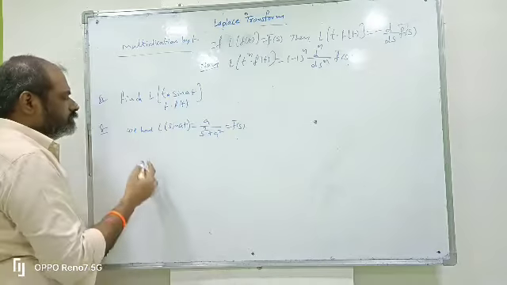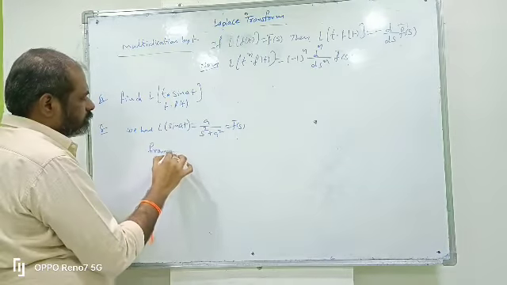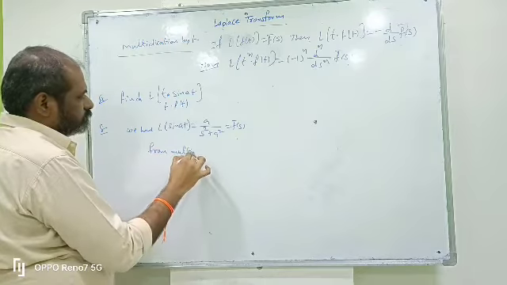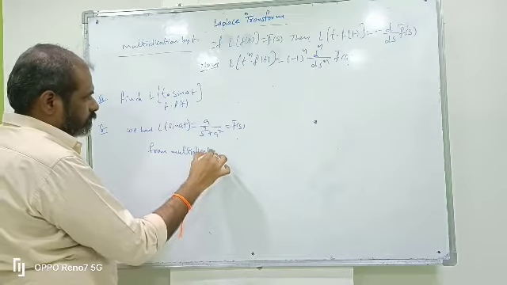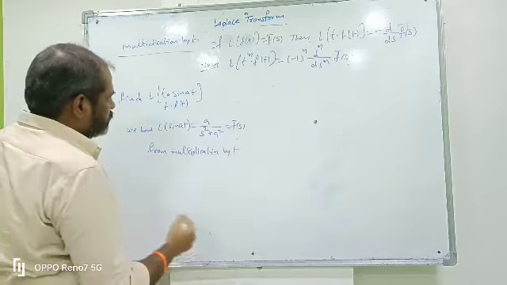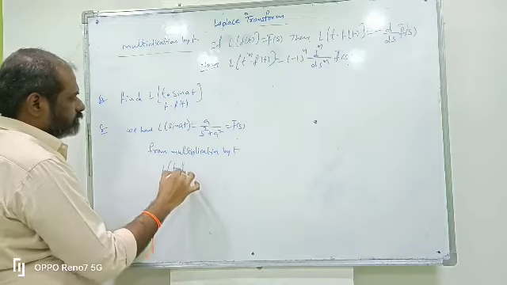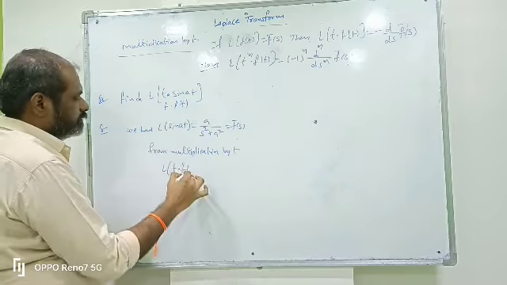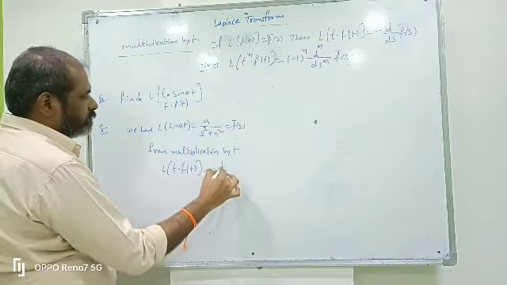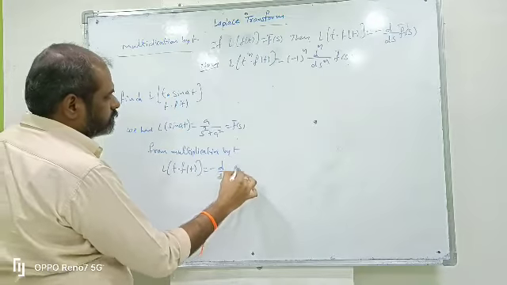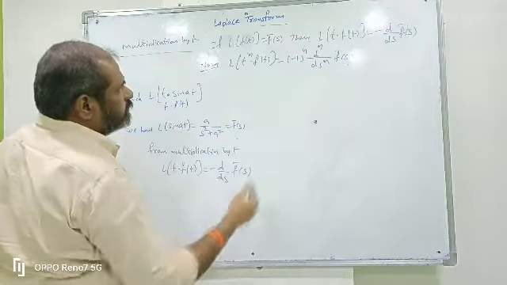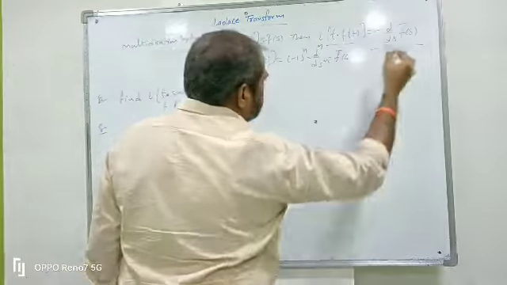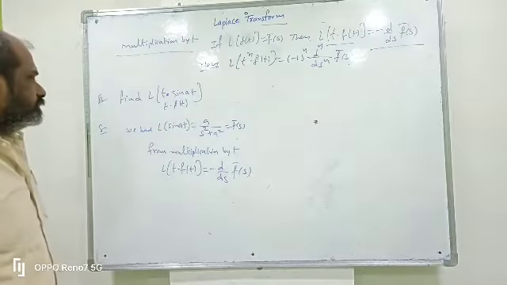So from the statement of multiplication by t, L of t into f of t equals minus d by ds into f bar of s.